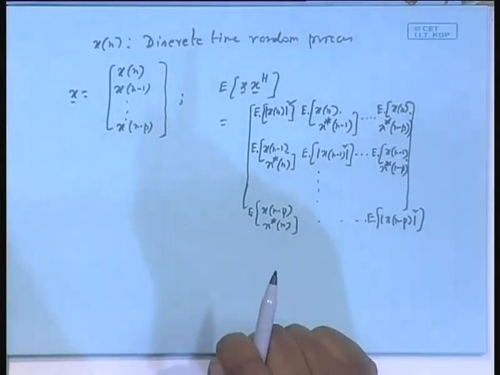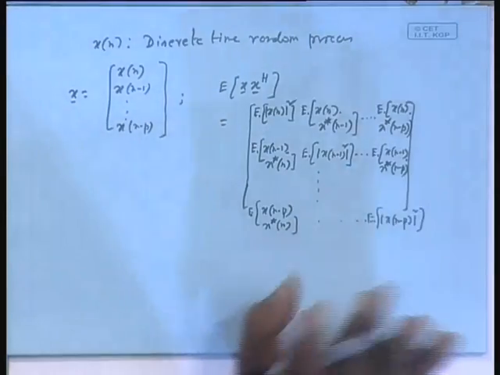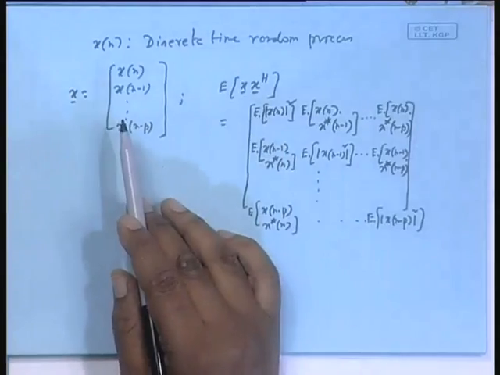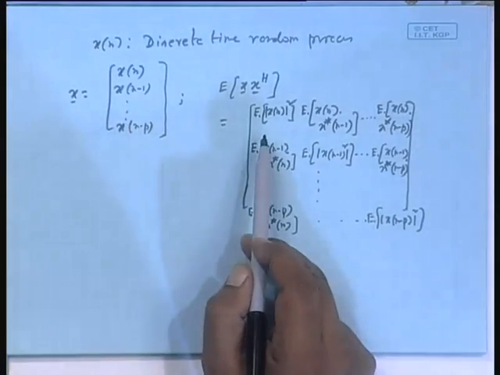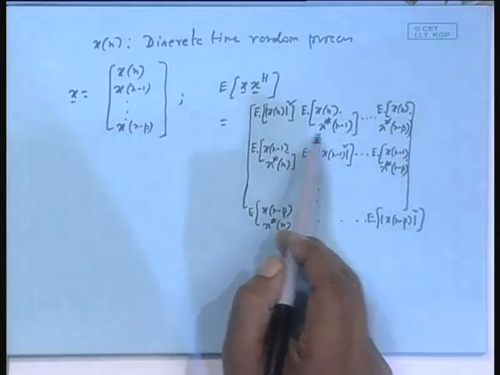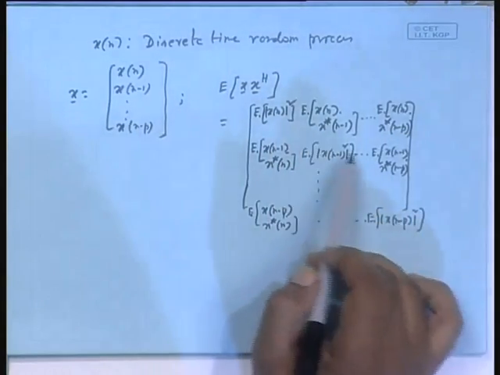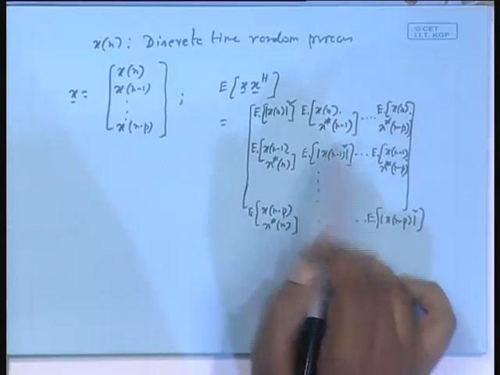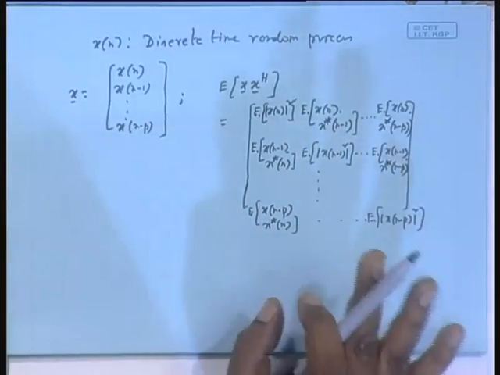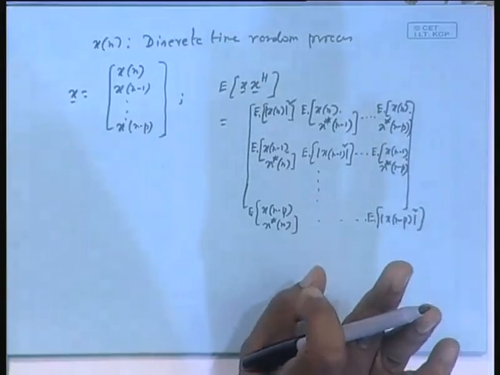So far there is nothing special, this is just a correlation matrix. Earlier it was general variables x1, x2, now specific terms xn, xn minus 1, xn minus 2, and so on. In terms of the corresponding correlations, the matrix elements will be obtained. That is the only thing. And this is always Hermitian.